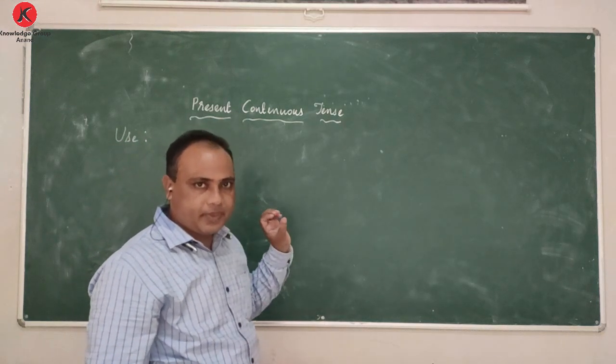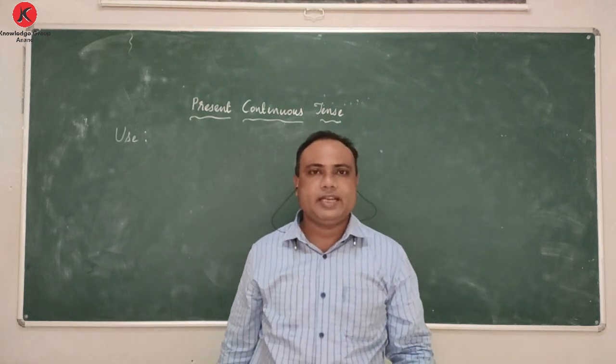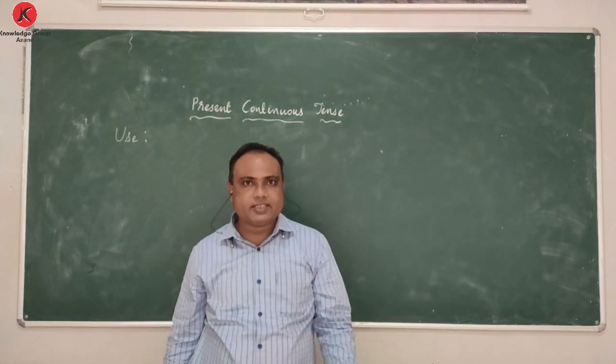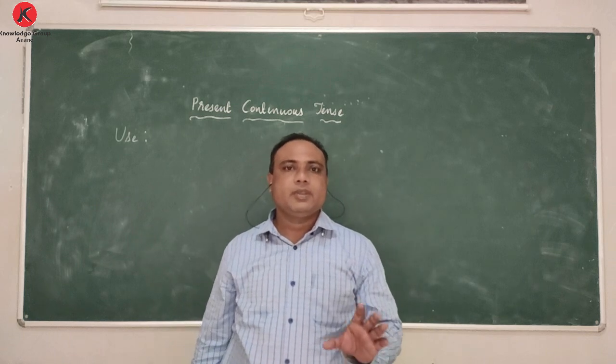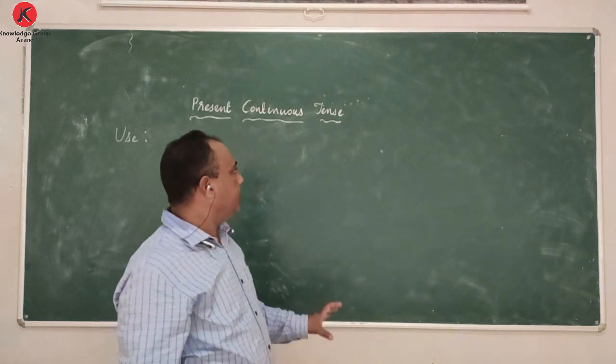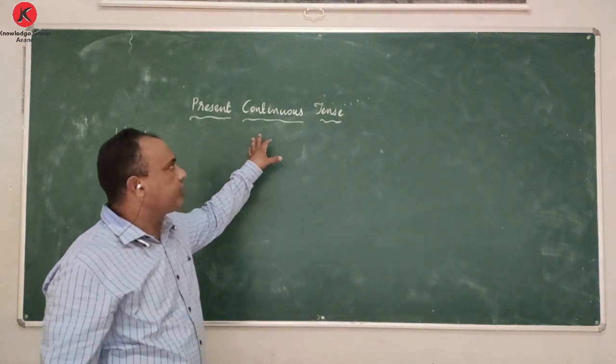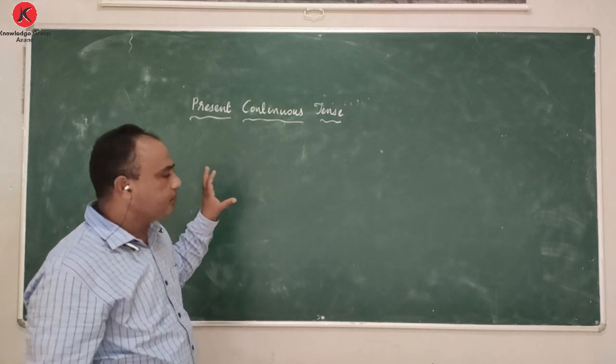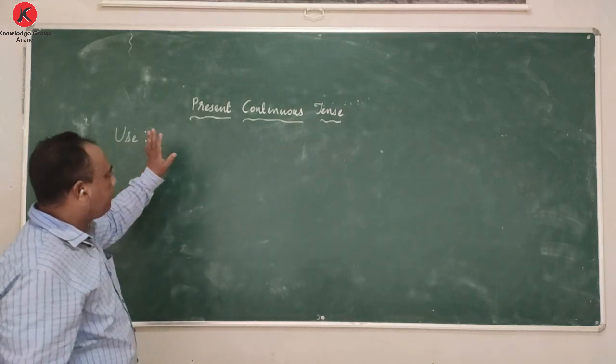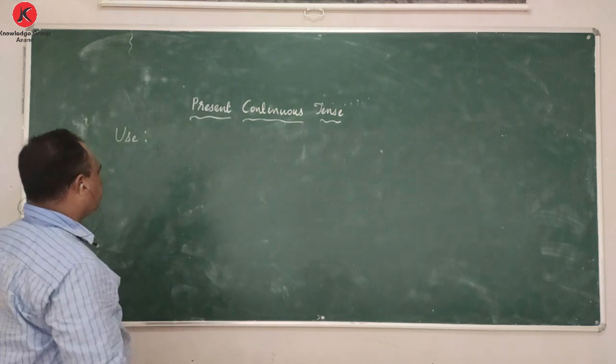From the title itself, we come to know that it is related to present and in present form, that is continuous. It is also called present progressive tense in some grammar books. So when to use present continuous tense?